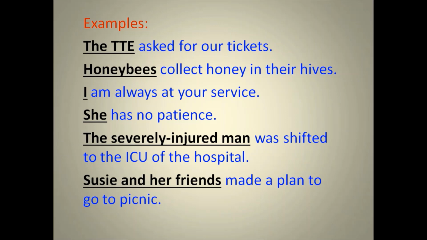What do you see? Who asked for our tickets? TTE. That's why the TTE will be the subject of this sentence. The black and bold underlined words of this sentence come under subject, and the rest in blue, asked for our tickets, comes under predicate.